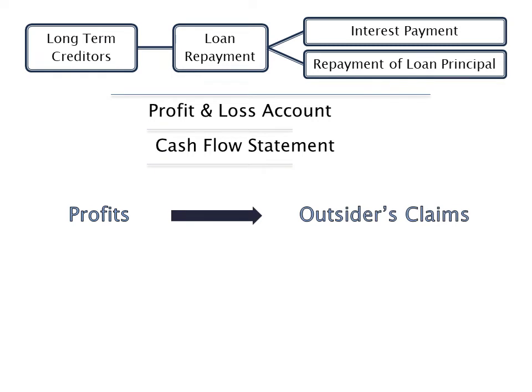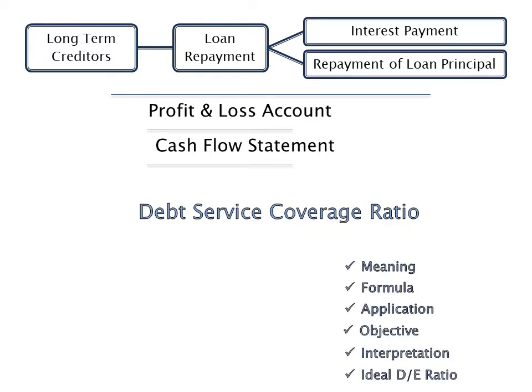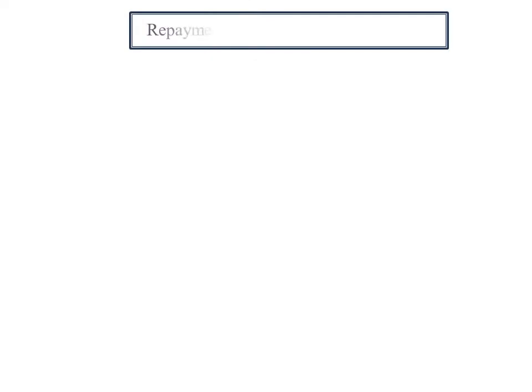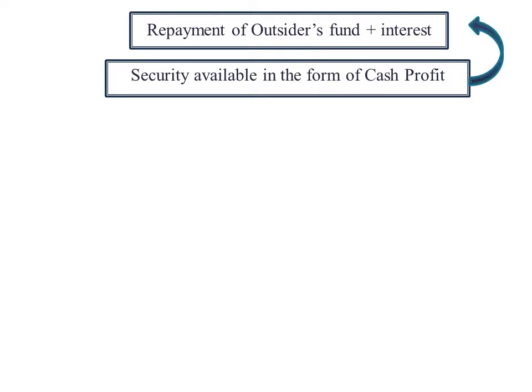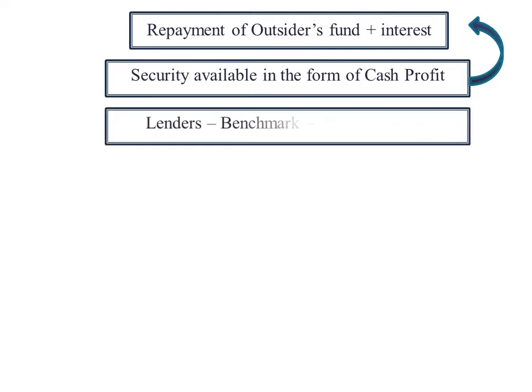In this lecture, we shall discuss one of the important coverage ratios, debt service coverage ratio. Debt service means repayment of outsiders' loan plus interest, and coverage means safety or security available in the form of profits. It means this ratio measures the ability to pay back loan with interest. Therefore, it is applied as a benchmark by banks and financial institutions at the time of approving loans to measure the repayment ability of the borrower.